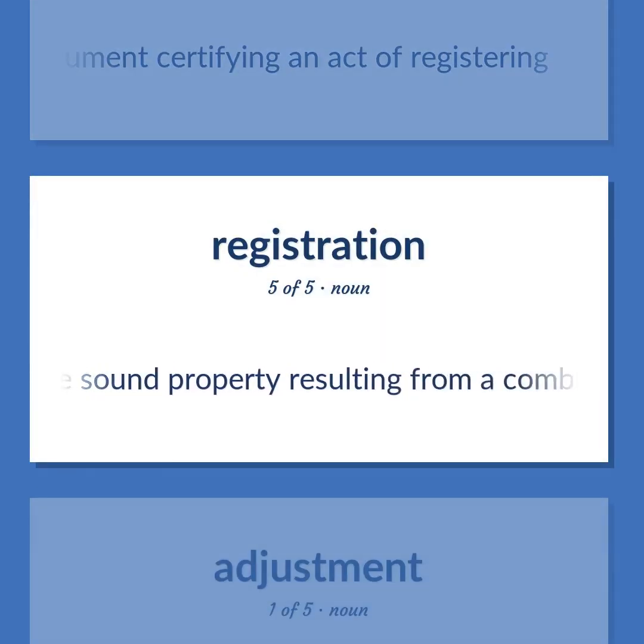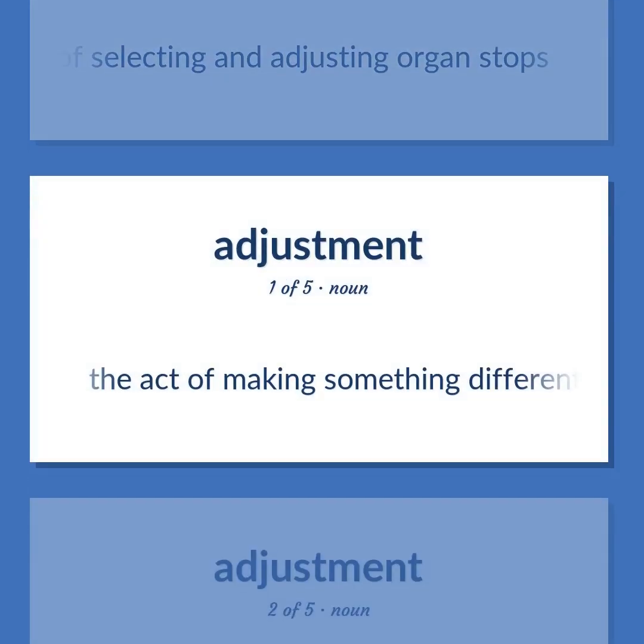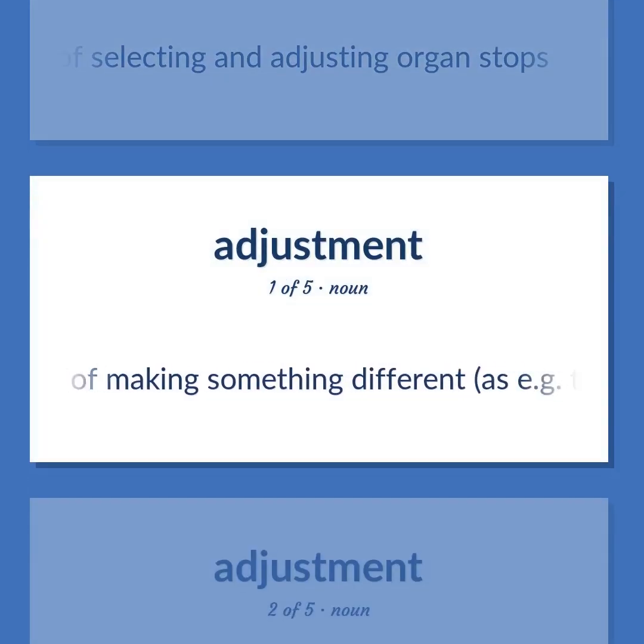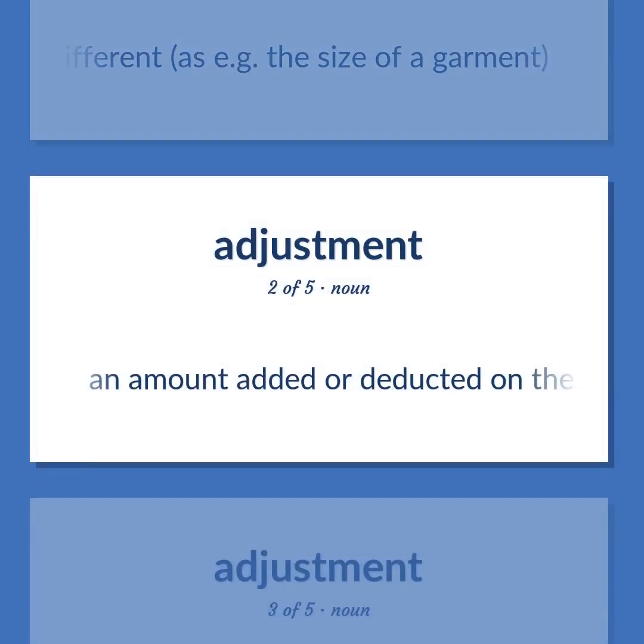Music. The sound property resulting from a combination of organ stops used to perform a particular piece of music. The technique of selecting and adjusting organ stops. The act of making something different, as e.g. the size of a garment. An amount added or deducted on the basis of qualifying circumstances.